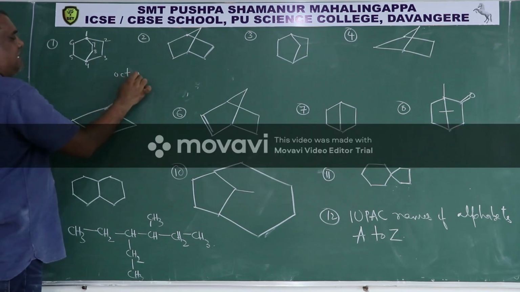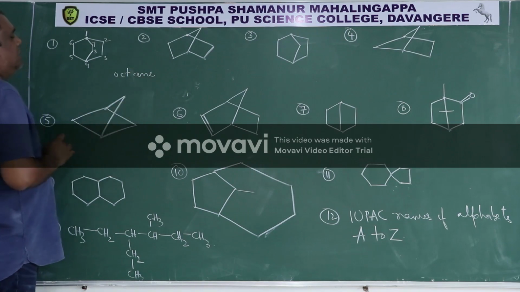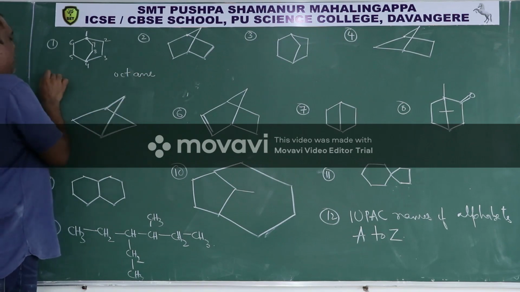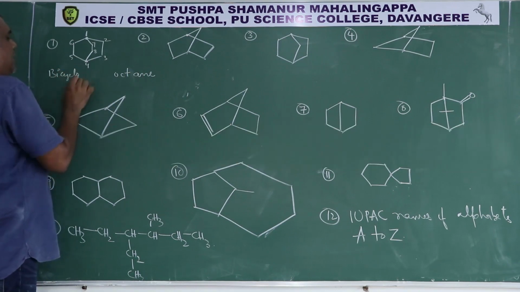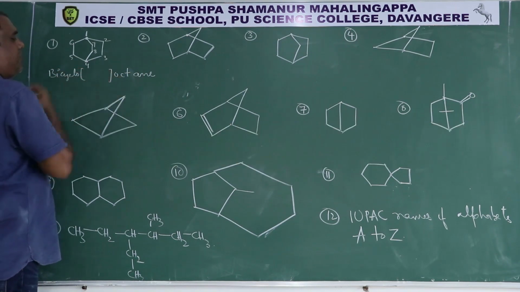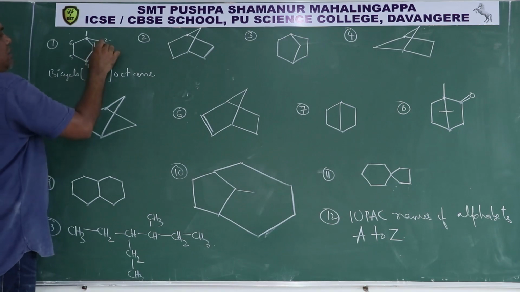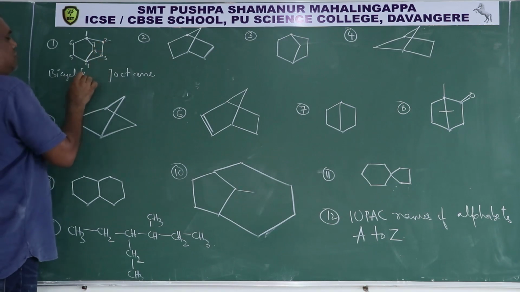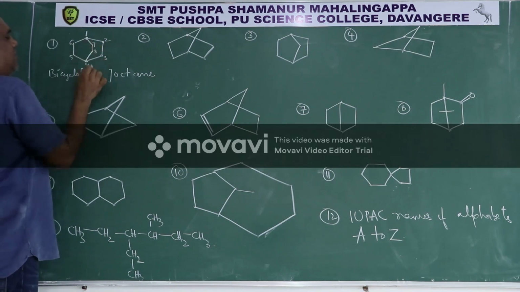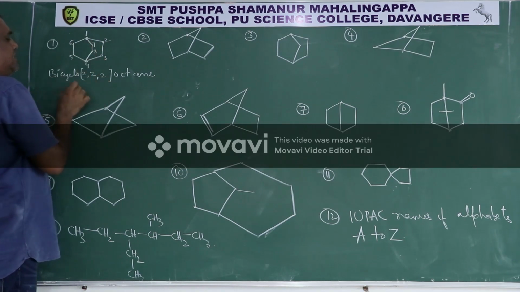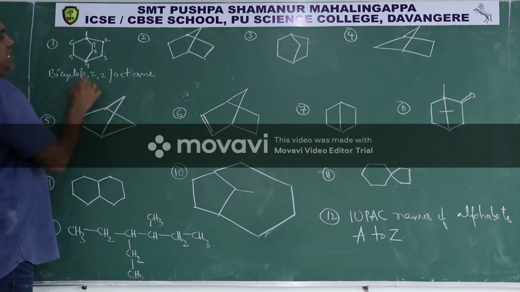Primary suffix is "-ane". Then as it is a bicyclic compound, I will add prefix bicyclo and then I will open a bracket. So in this number of carbons 2, in this number of carbons 2, in this number of carbons 2. So bicyclo 2, 2, 2, octane is the name of this compound.